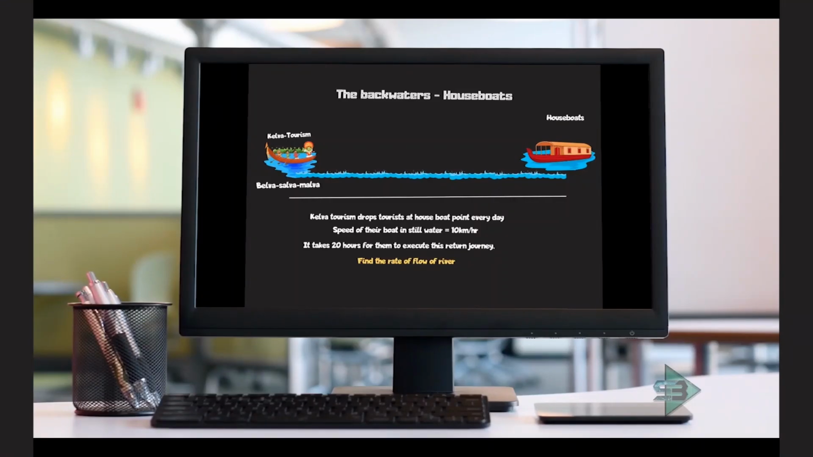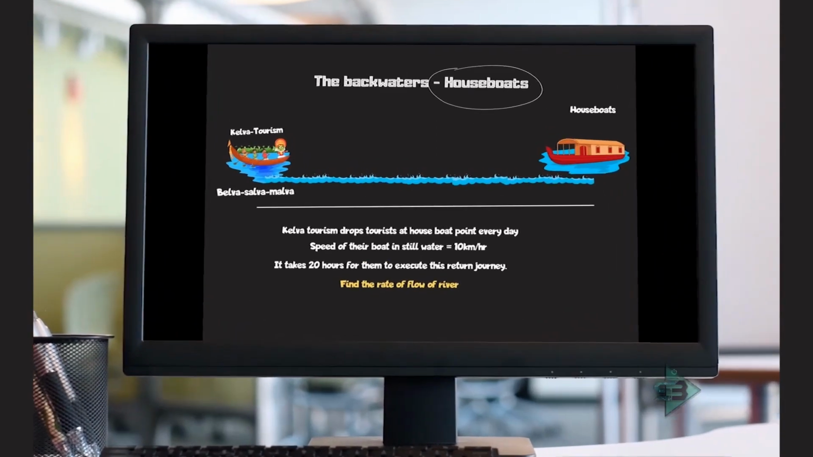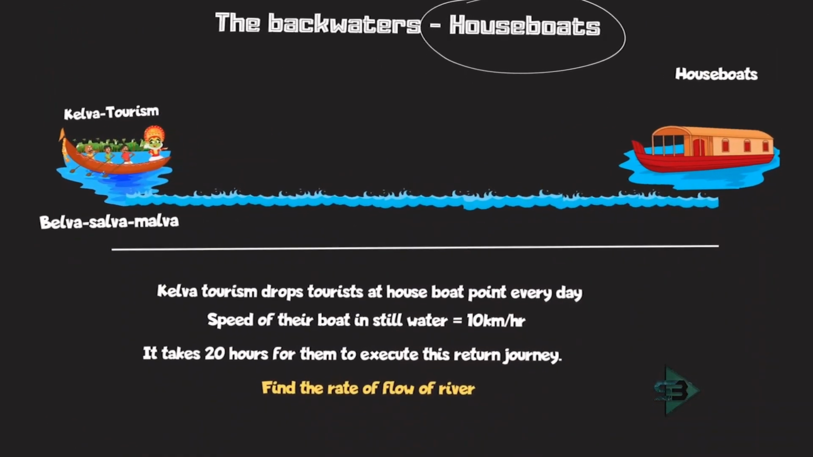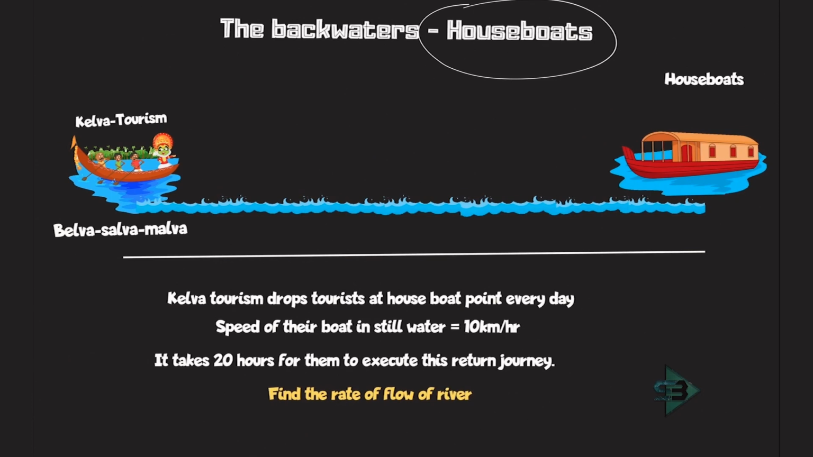Now we start with backwater houseboats. So this is something about houseboats. What is being told now? Kelva Tourism, which is owned by Belva, Salva and Malva, drops tourists to the houseboat point every day. So this is your houseboat point. They do it every day, so they go from the source point to the houseboat point on a daily basis. Speed of the boat in still water is 10 km per hour. So this is the speed of their boat, which is given to us as 10 km per hour.